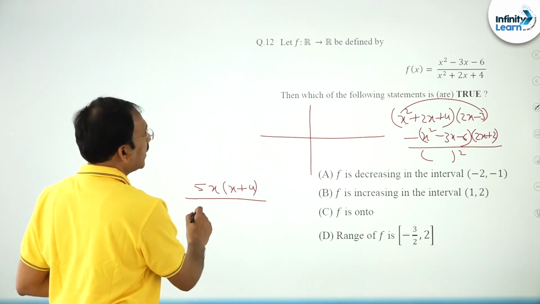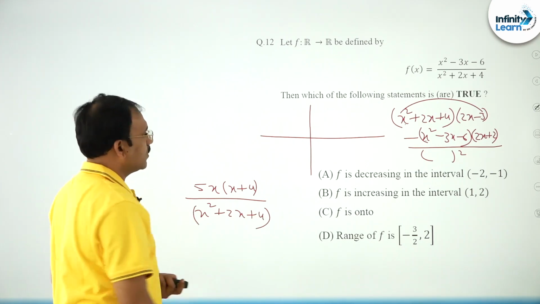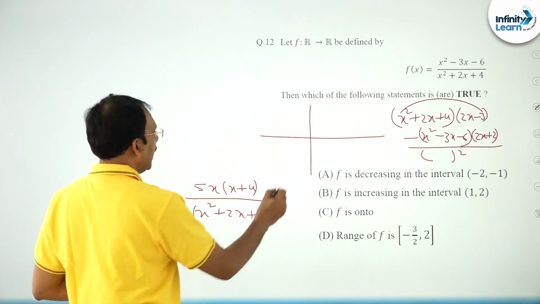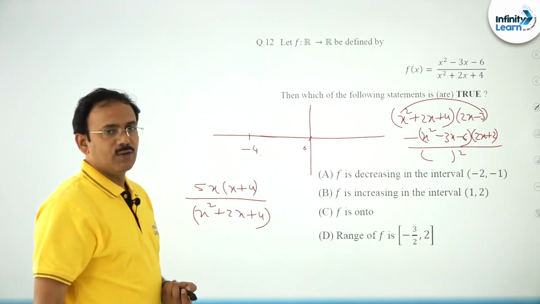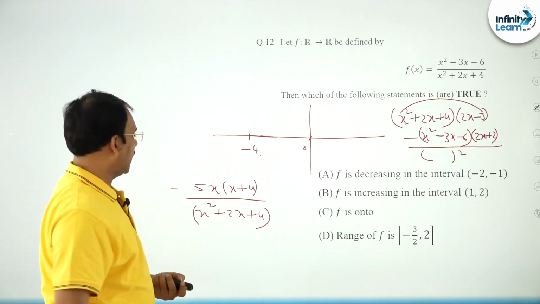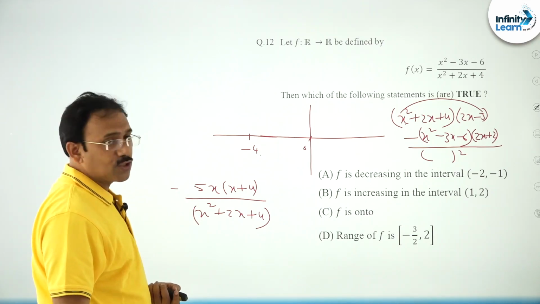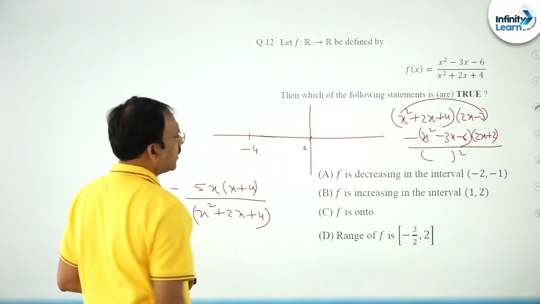This is into x square plus 2x plus 4 whole square. You see the derivative becomes 0 at 0 and minus 4. So to the right side of 0 you are going to get negative.